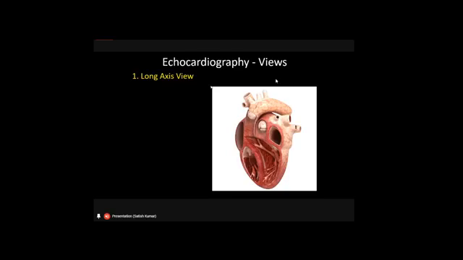Once you contact the transducer with the thorax or the intercostal space, the waves travel through and reach the heart, and they will actually cut the heart, either cross-sectionally or longitudinally. If the heart is cut through the longitudinal section, we call it the long axis view. Say for example, this is a heart. If the probe is placed here and we are cutting it on longitudinal section, the heart will be sliced in this way, and this portion is displayed on your monitor like this.